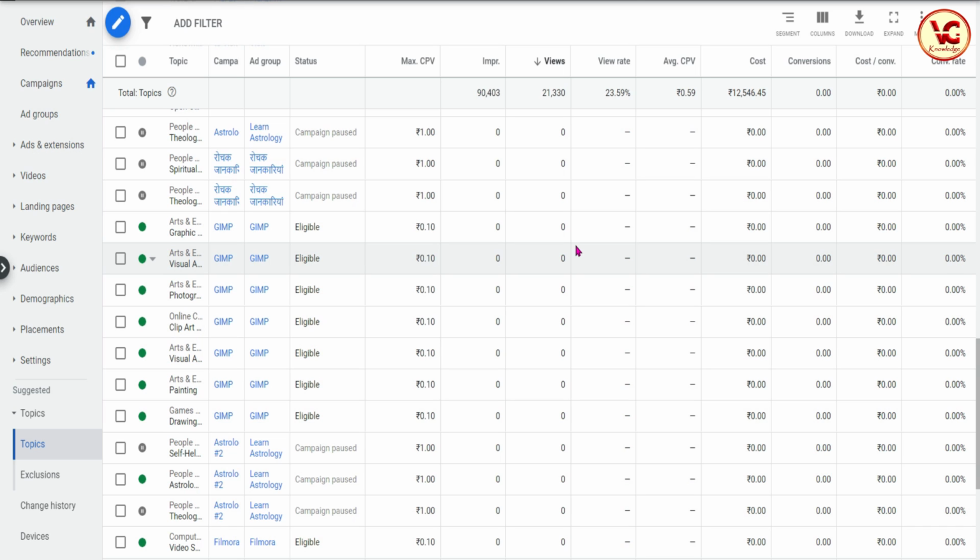For one topic it may be 50 paisa, and for your topic it may be different, more or less. So we have to focus on whether the bidding is optimized or not. You have to play around with this. This is my experience. I have observed it and played around with it and found it is working. We have to focus on this area.